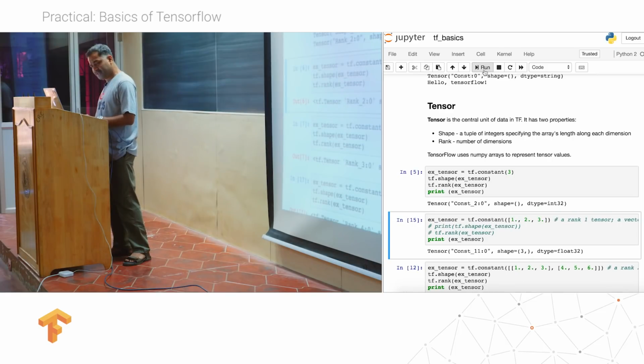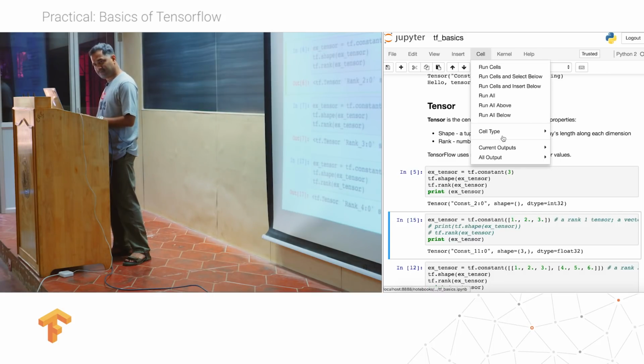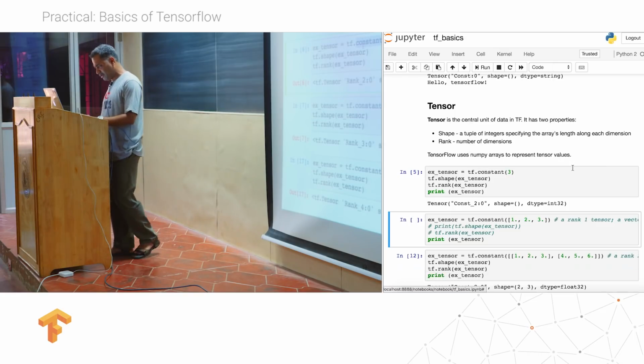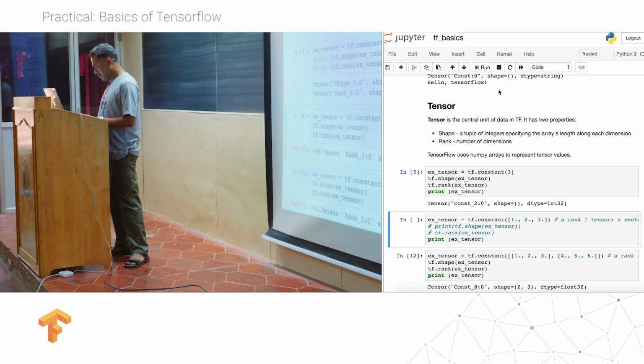So shape is 0 in this case. So for a scalar, shape is 0. Now let's look at what is the shape for a list. So you can see tf.constant. I can define a list also. So this is a rank 1 tensor. So let's print the shape again.